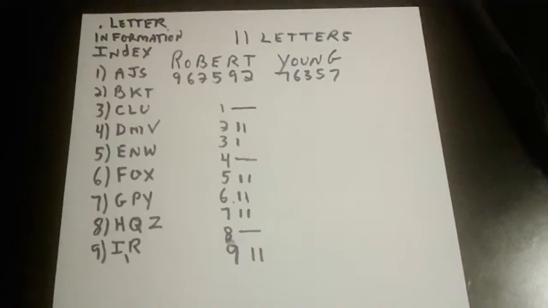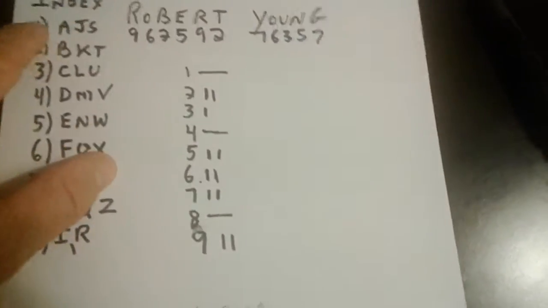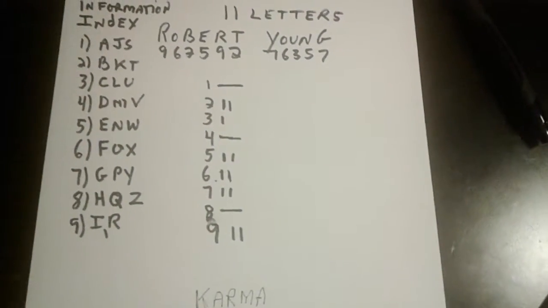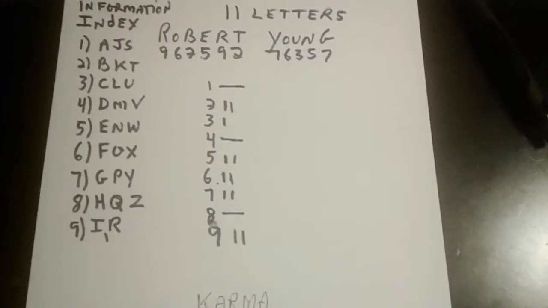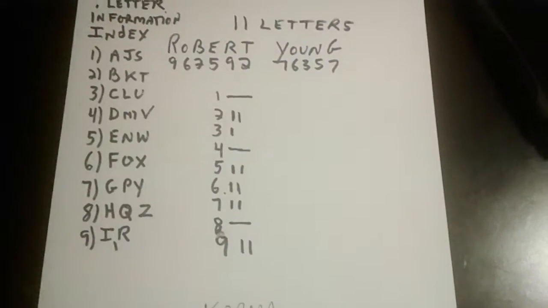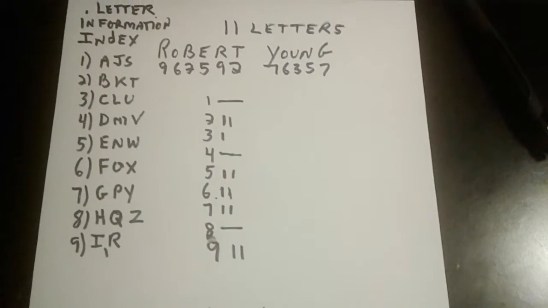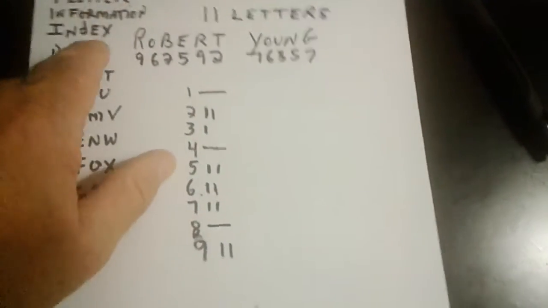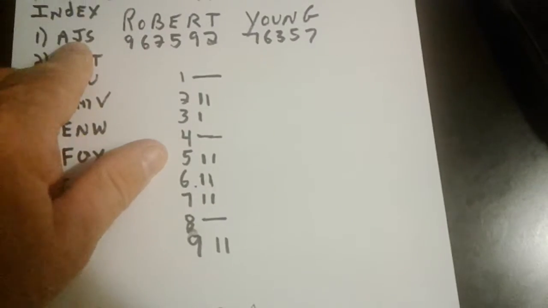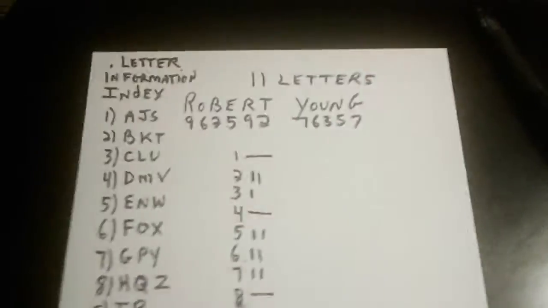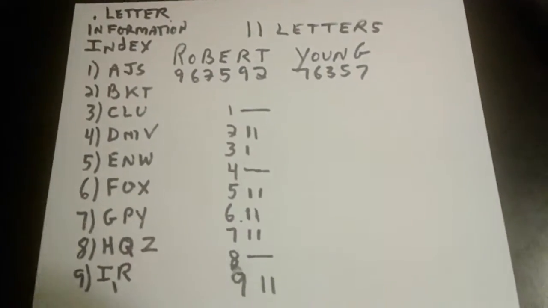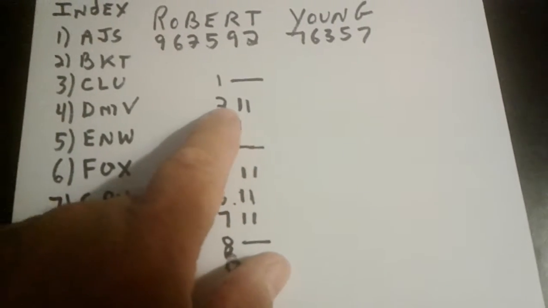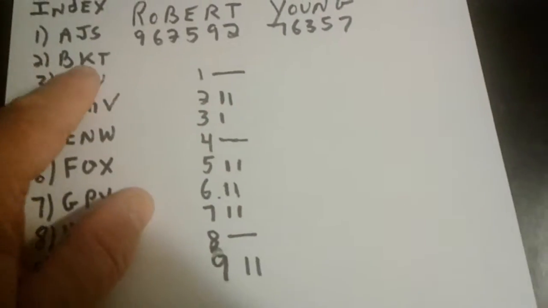And it also, number 1, relates to the sun, and we're looking at the AJS, and that would be an August or a Leo person, a February Aquarius person, and people born on the 1st, the 10th, the 19th, or the 28th day of any month, and it could be anybody with an A, J, or S initial. I don't want to do this every time because I don't want to confuse people. There's such a thing as giving too much. Now, with the 2s, like I said, it's B, K, or T.